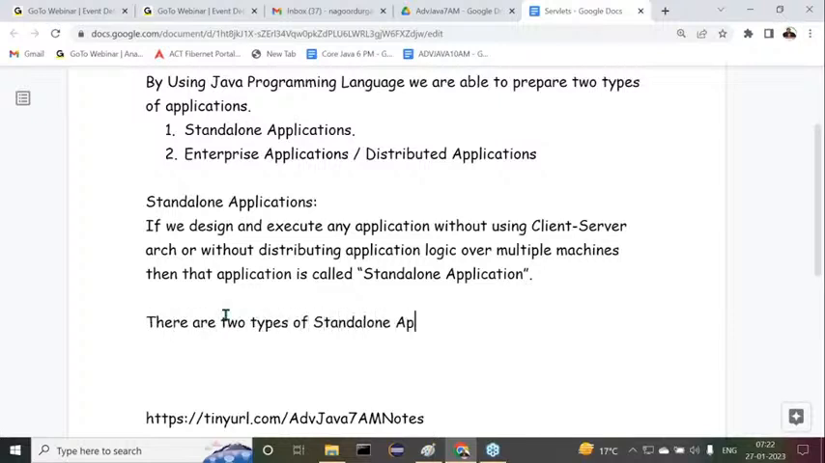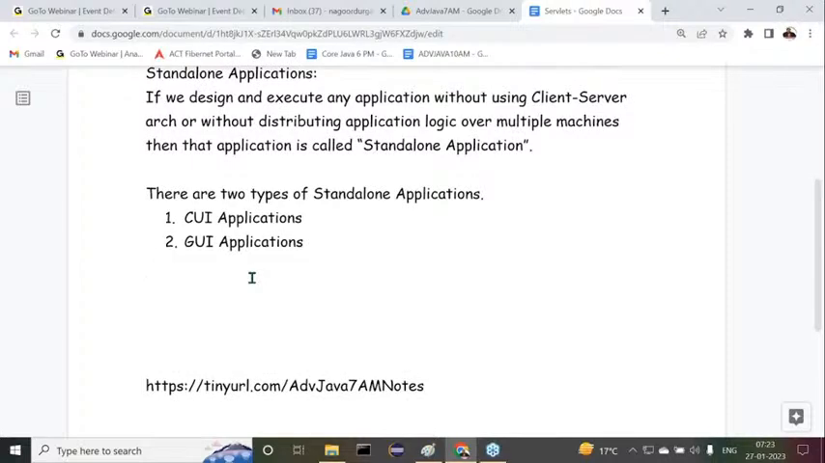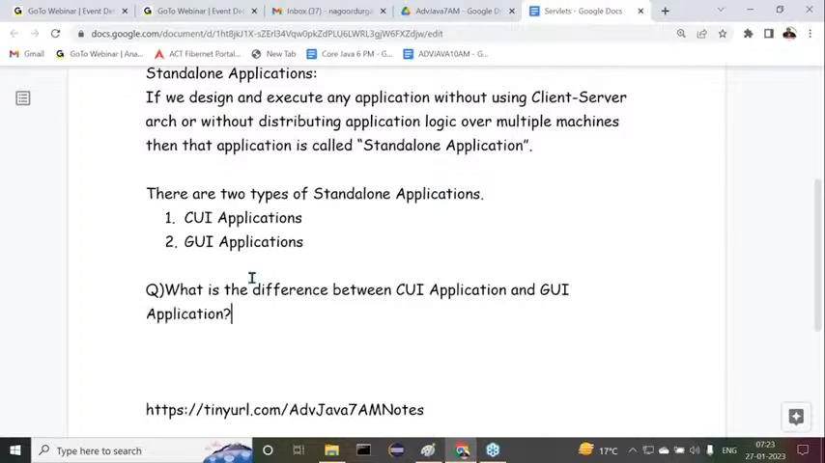Again, there are two types of standalone applications. In general, what are the two types of standalone applications? The first one is CUI applications, and the second one is GUI applications. Understand it clearly. Then here we have a question now: what exactly is the difference between a CUI application and a GUI application? Observe carefully. This is a question.